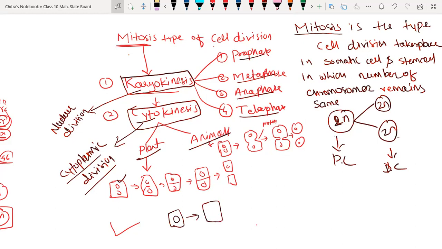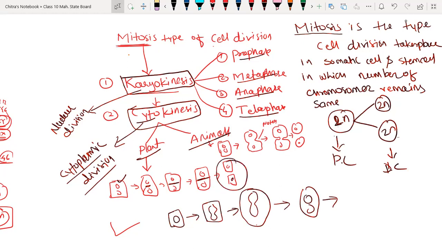First nuclear elongation takes place, the nucleus changes further, and in a later stage we have two nuclei in a cell. After that, in the plant cell, the intercellular septum is formed, grows toward the equatorial region, and finally two cells are formed. That is in the case of plants.